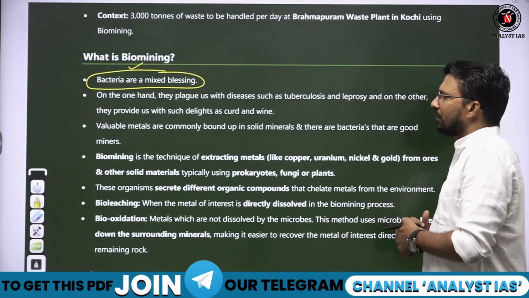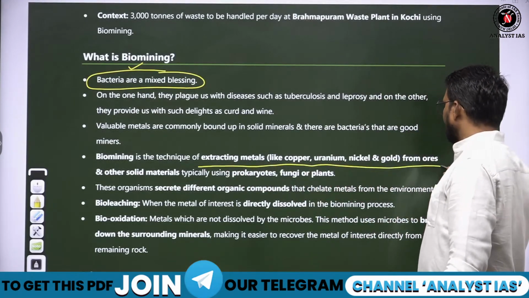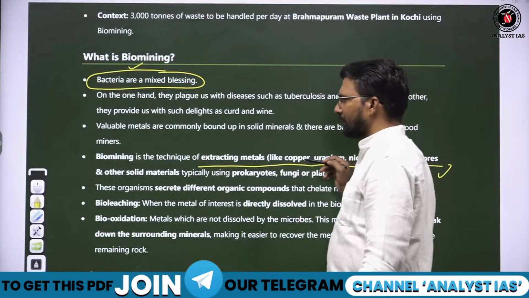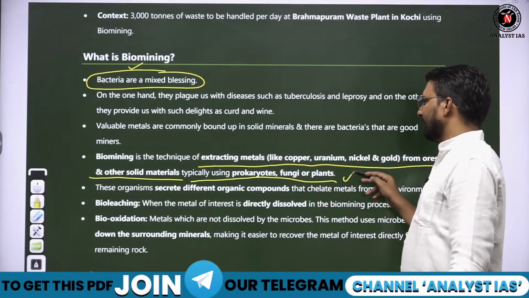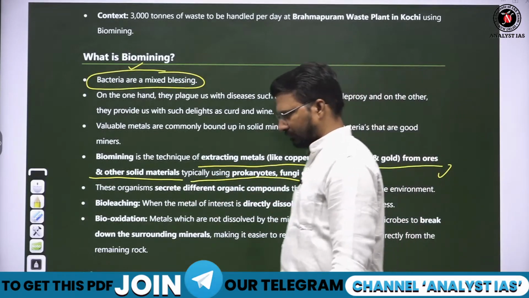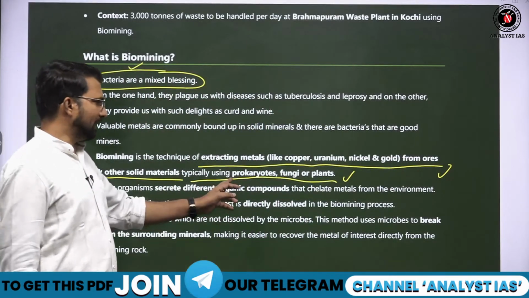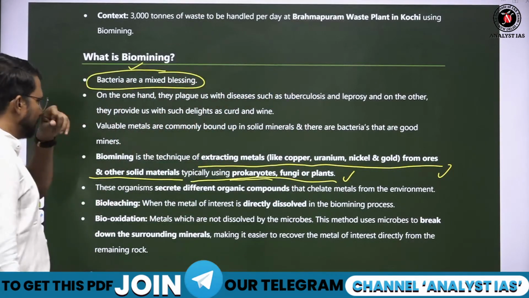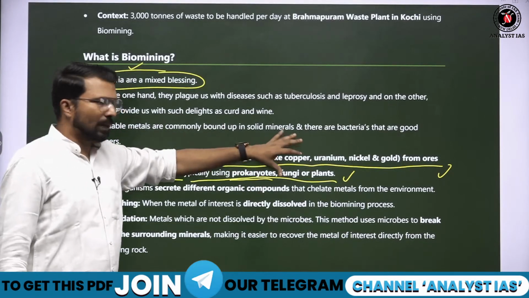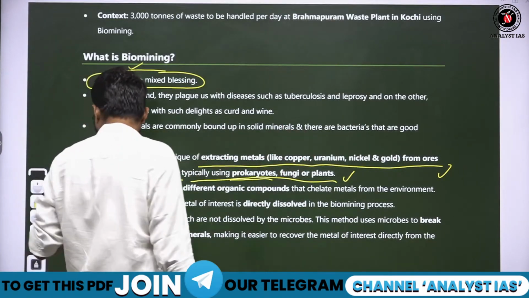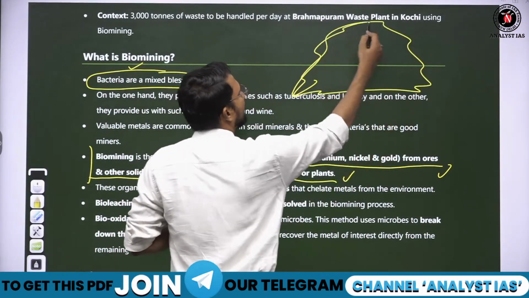Biomining is a technique of extracting metals like copper, uranium, nickel, gold from ores and other solid materials, typically using prokaryotic bacteria, fungi or plants. What they will do basically is extract the metals. Like if there is electronic waste, यहाँ पे एक बहुत बड़ा electronic waste garbage area है.